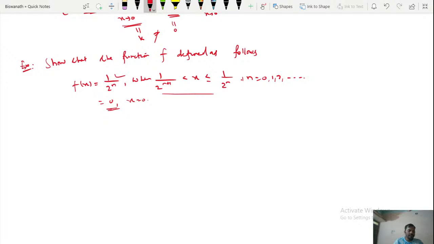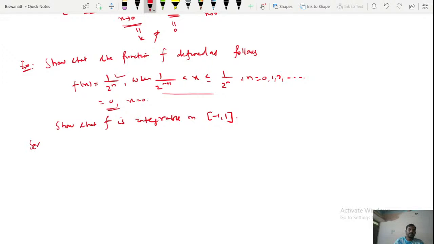And we have to show that the function f defined as follows is integrable on the closed interval -1 to 1.